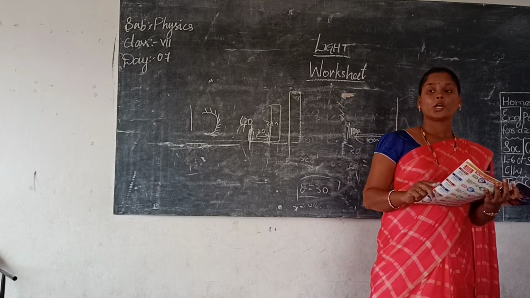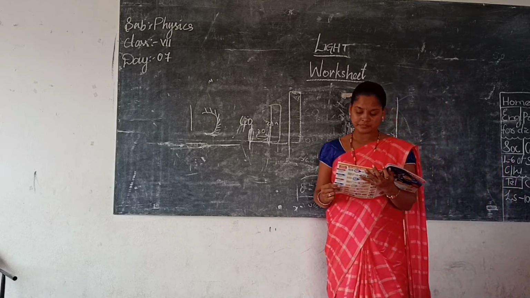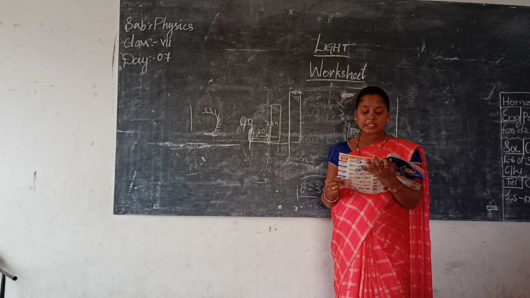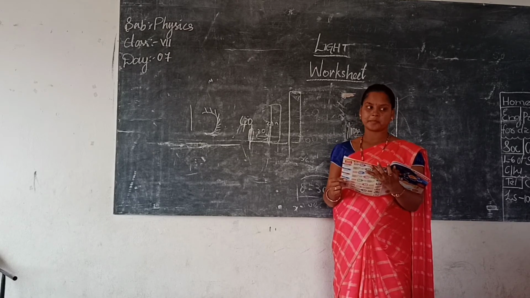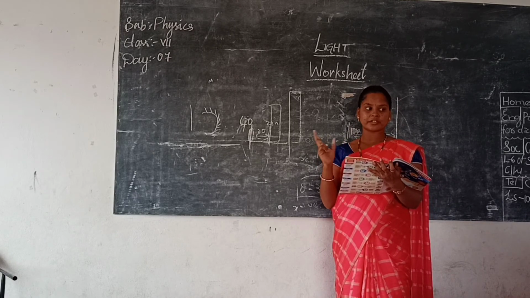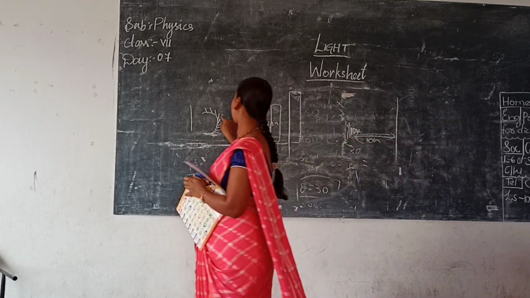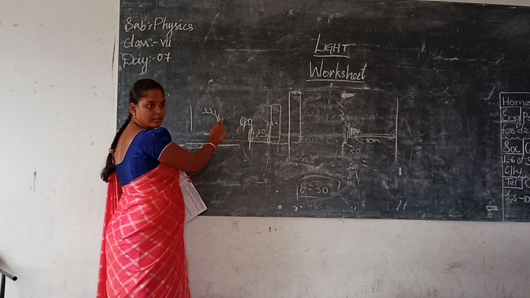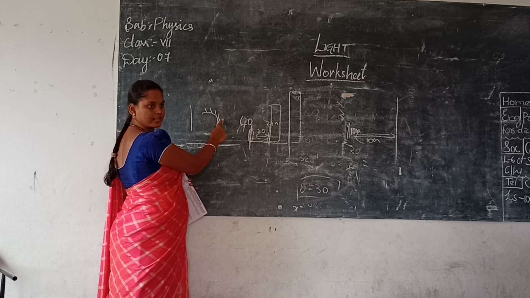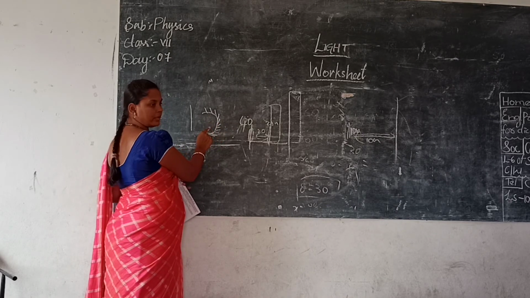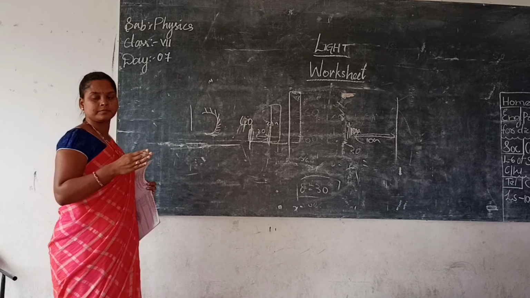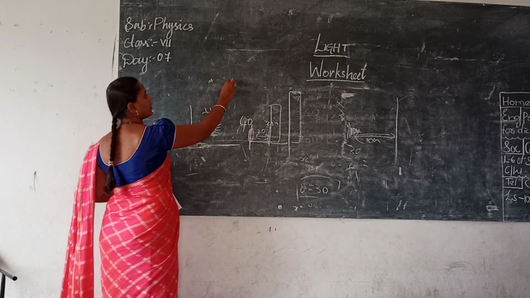What I have given is a shiny aluminium foil pasted. Aluminium foil also reflects. It is pasted here, which means this acts as a mirror, so it is convex. This is not a concave mirror. They have cut the ball into half.